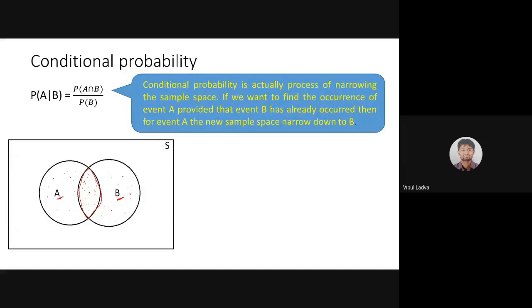And here, all such cases are favourable to A as well as B.